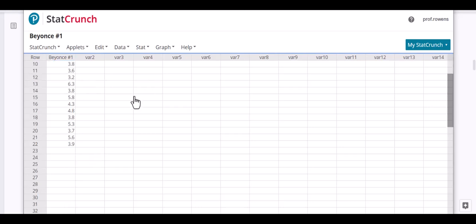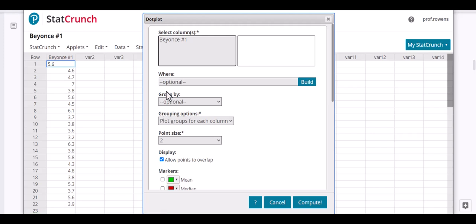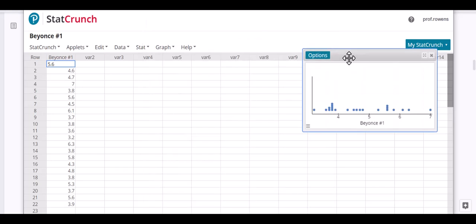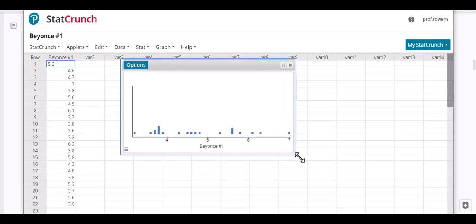And so what we want to do is draw a dot plot. So let's remind ourselves, how do we do that? We go to Graph, and then we choose the one that is dot plot. So click on dot plot, select Beyonce, and then just compute. And so here is our dot plot. And you can make it big.